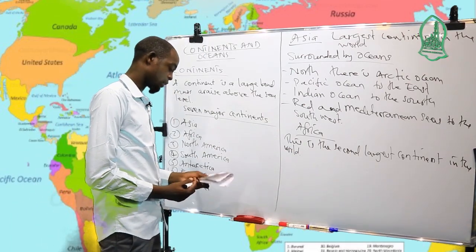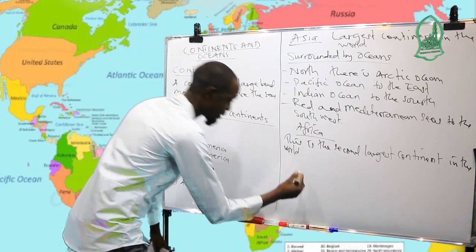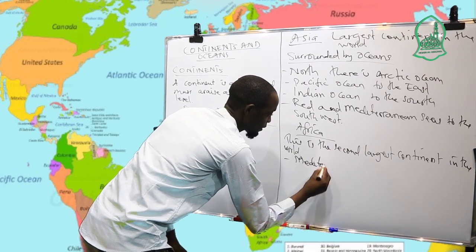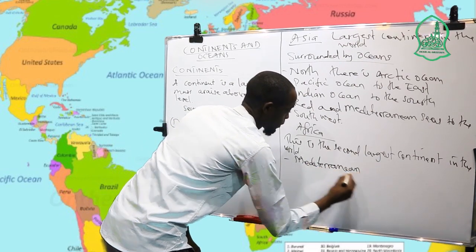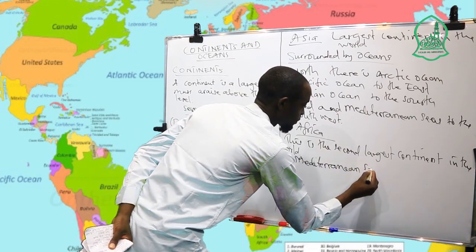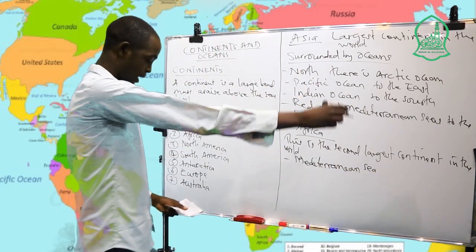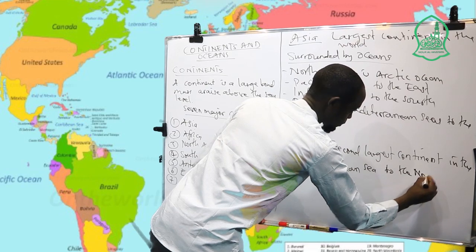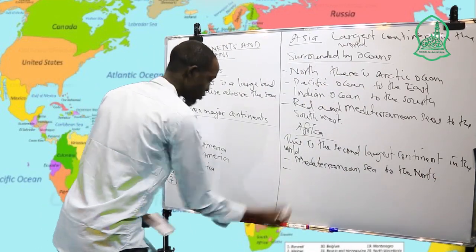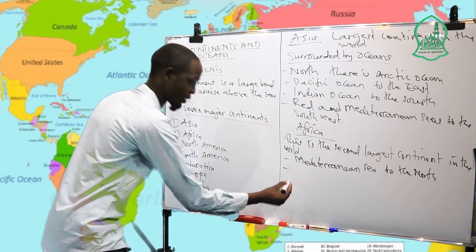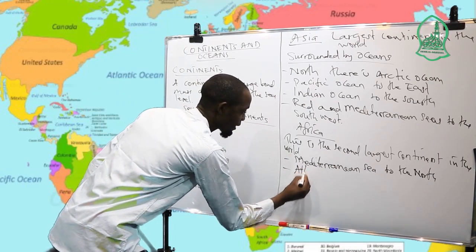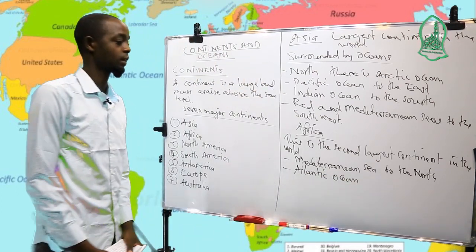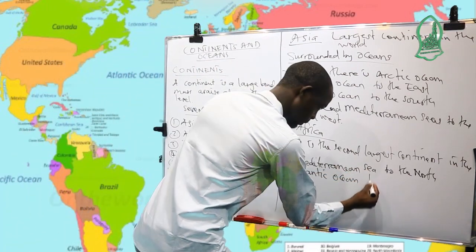There is the Mediterranean Sea to the north side. Also there is the Atlantic Ocean. It's bordered by the Atlantic Ocean to the west side.